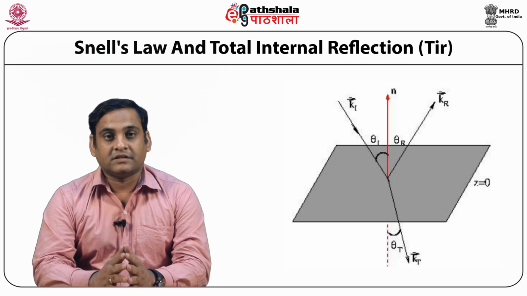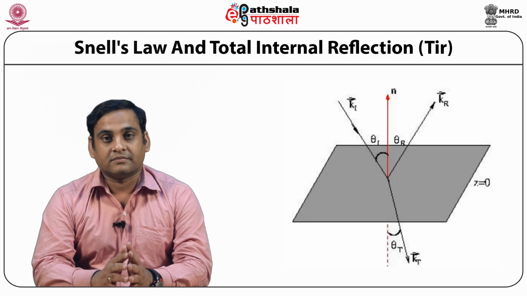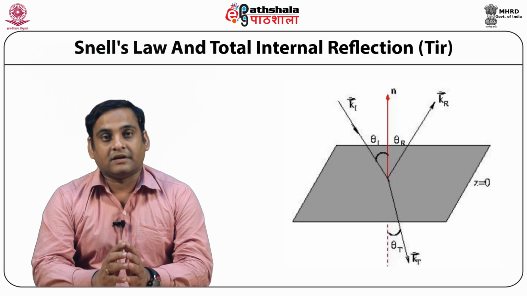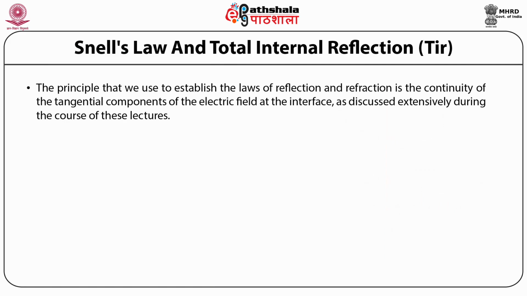The angles of incidence, reflection and refraction are the angles made by the respective propagation vectors with the common normal at the interface. We have indicated the propagation vectors in the appropriate medium by capital letters I, R and T, so as not to confuse with the notation for the position vector small r and time t. The principle that we use to establish the laws of reflection and refraction is the continuity of the tangential components of the electric field at the interface, as discussed extensively during the course of these lectures.